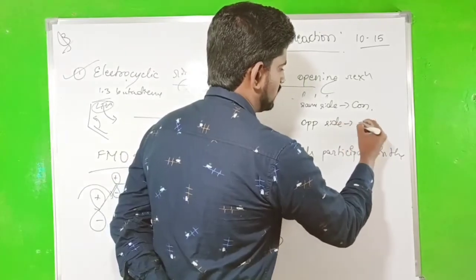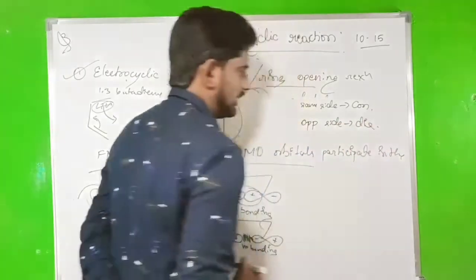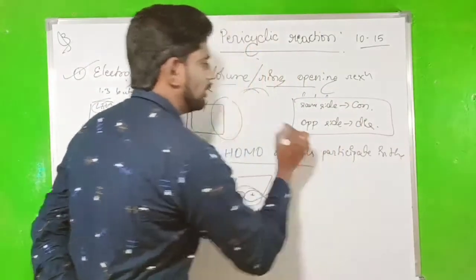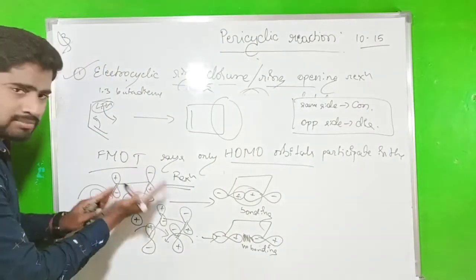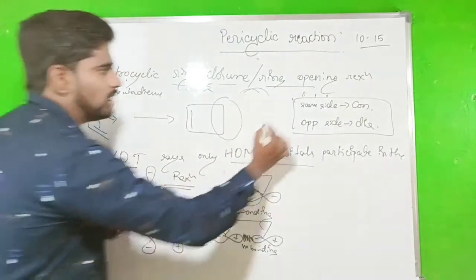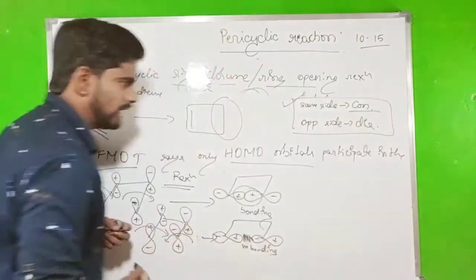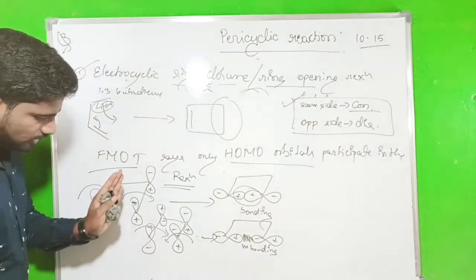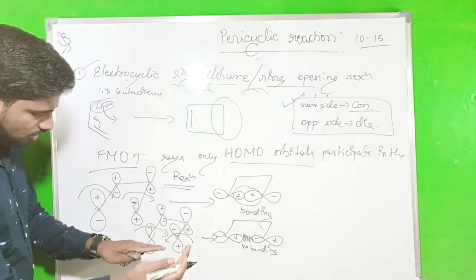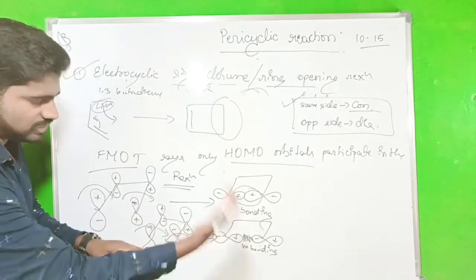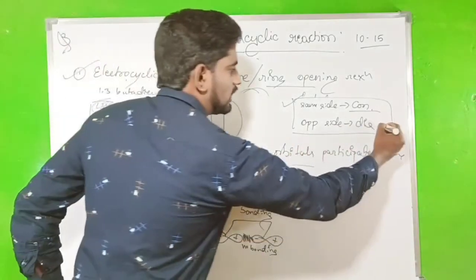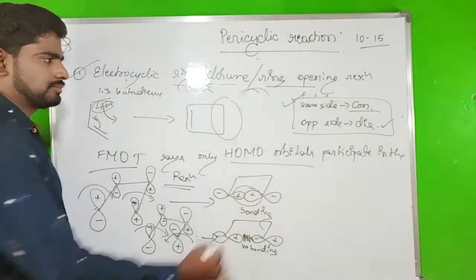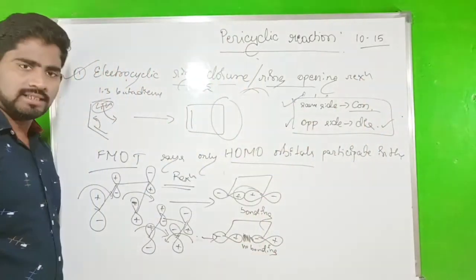Opposite side rotation gives disrotatory. This is very, very important. Listen here. When the two orbitals rotate in the same direction, clockwise rotation, we call it conrotatory. One clockwise and one anti-clockwise, that is the opposite side rotation, we call a disrotatory.